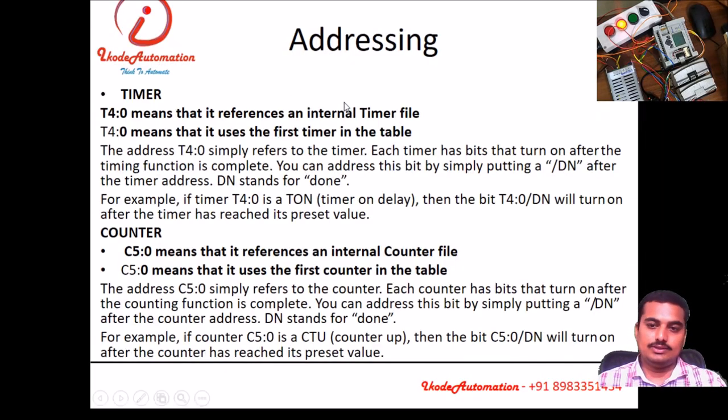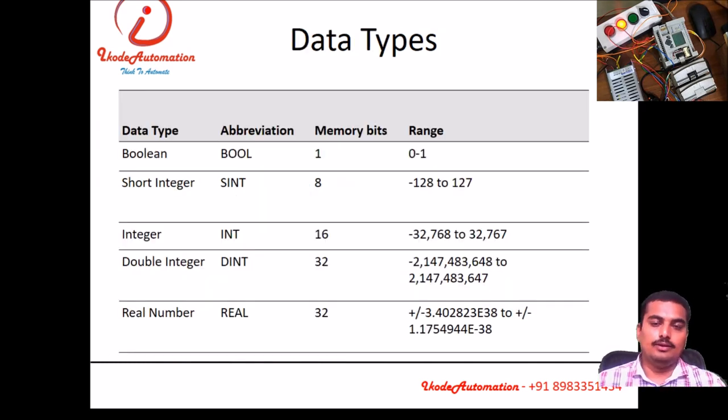Likewise, counter addressing is C5:0, then DN, C5:0/DN, CTU/ACC. Data types. Data means information types in which format the PLC supports. PLC supports the following formats. It supports Boolean, short integer, double integer, and real. The ranges of this data format are mentioned over here, from 0 to this. Okay.